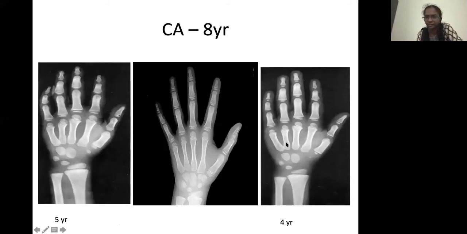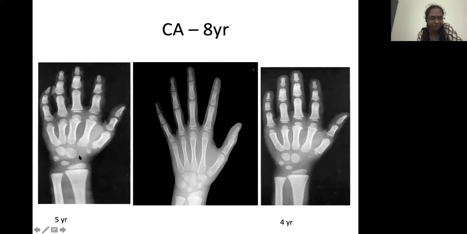This is 4 years of age. Again, compare these two X-rays. Just see the first metacarpal here and this one. So this is much more advanced than this one. And also you can see that the ulnar epiphysis has appeared. So since it is a male, this child must be around 6 years of age. And you can see it's nowhere near 4 years.